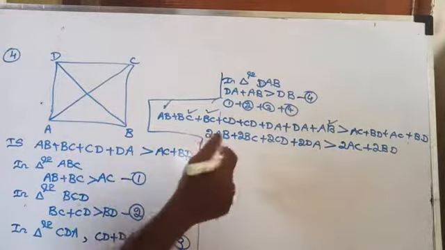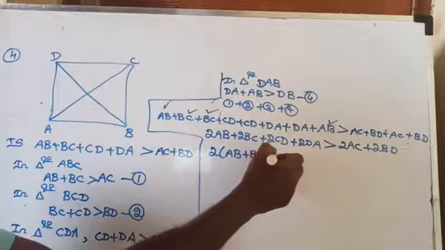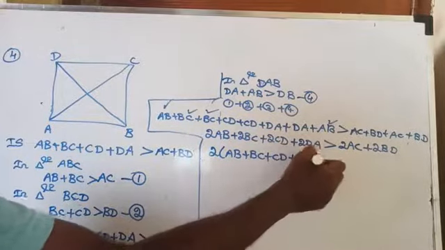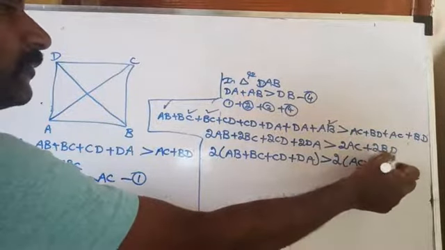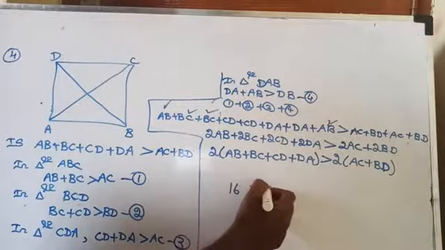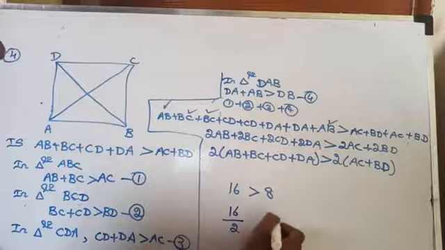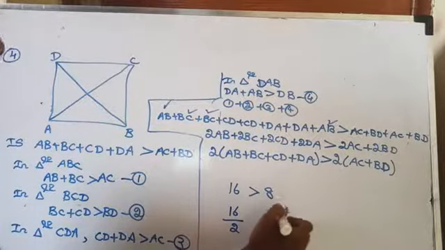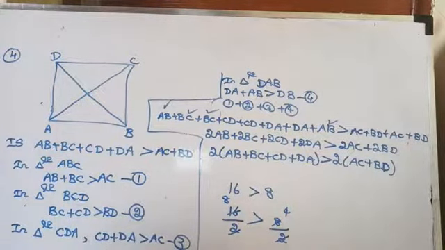Now take 2 common outside from the left hand side, that is 2 times of AB plus BC plus CD plus DA is greater than 2 times of AC plus BD. Now suppose this is an inequality for you. 16 is greater than 8. Suppose you are dividing by any non-zero constant on both sides, that is 16 by 2 and 8 by 2. So what will you get? 4 twos are 8, here 8 twos are 16. Then the inequality remains the same, that is 8 is greater than 4 only.